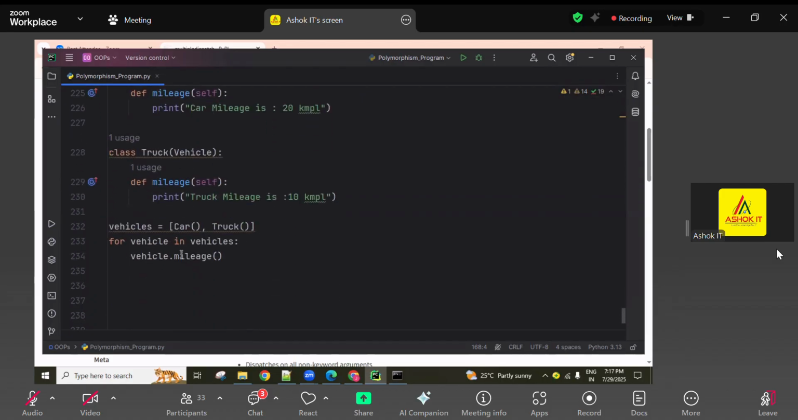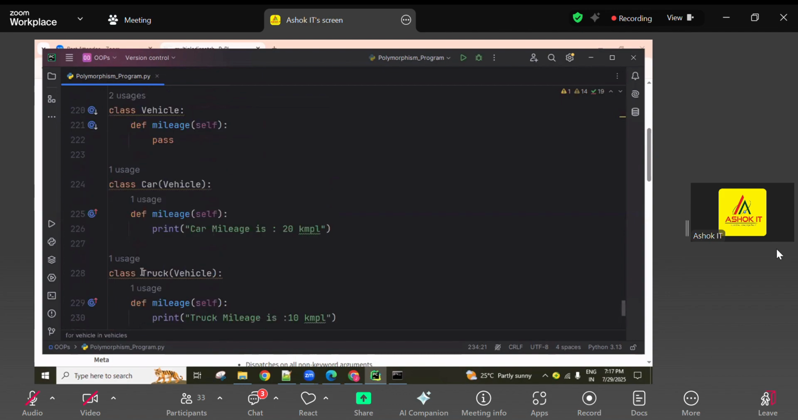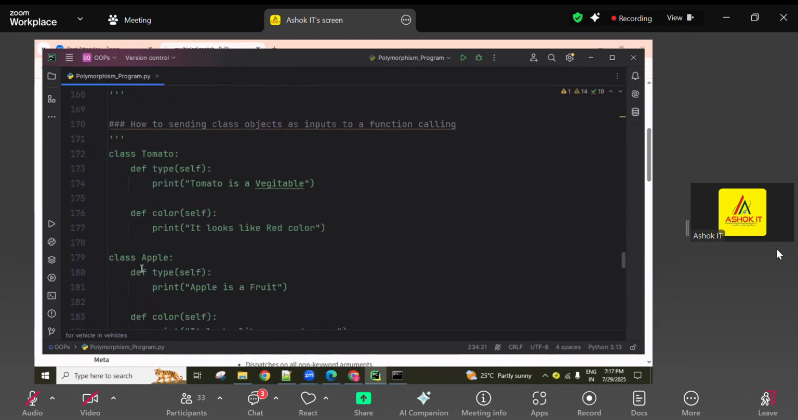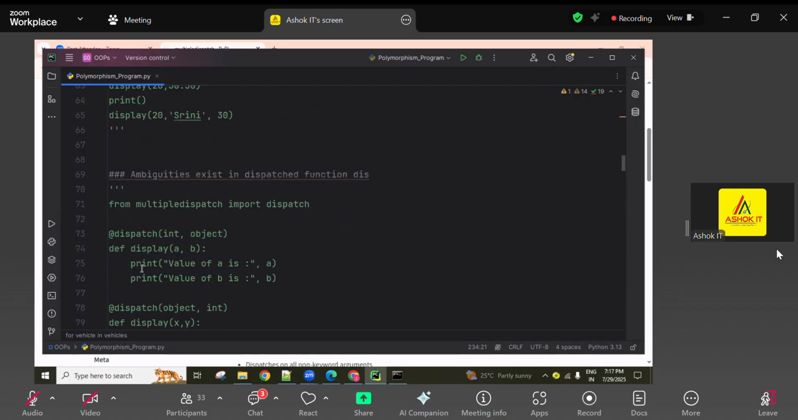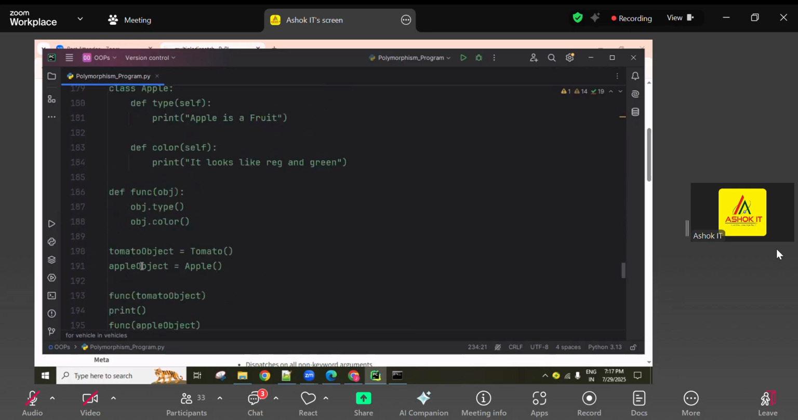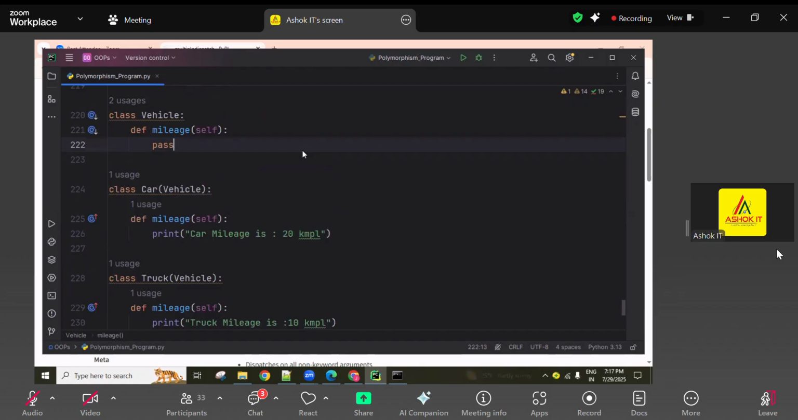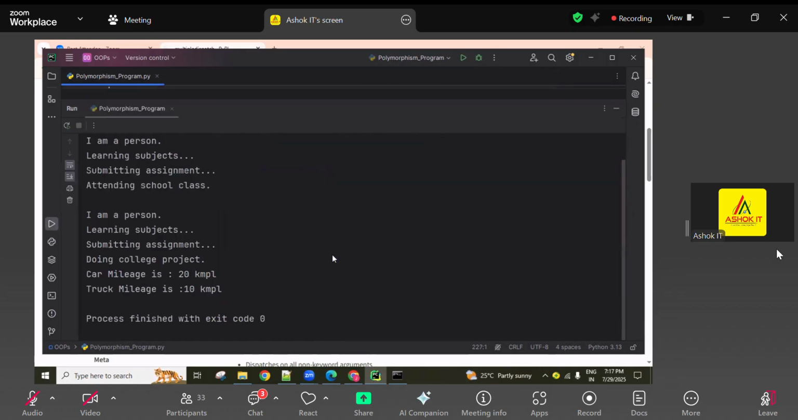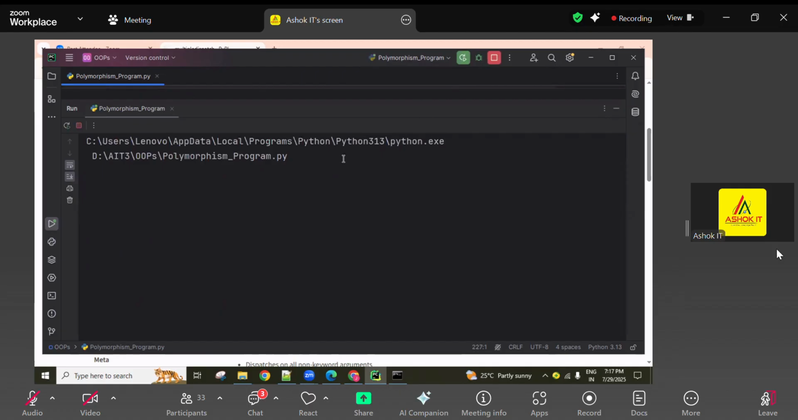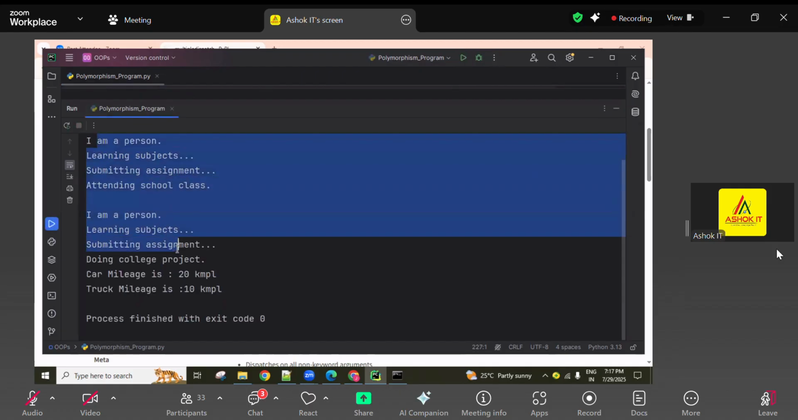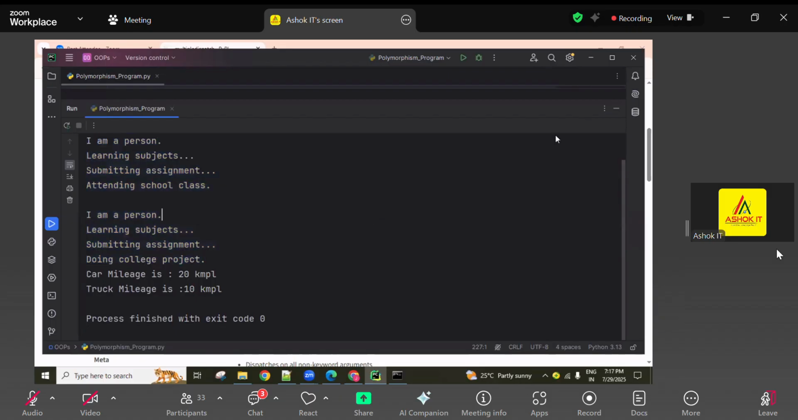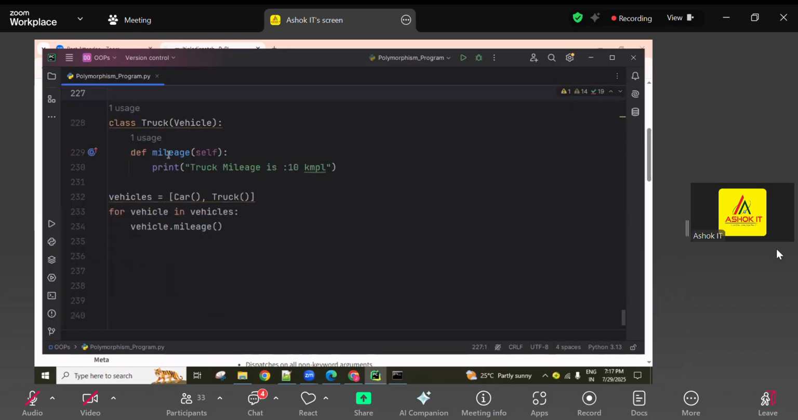Vehicle, car, truck, a list of vehicles there. Every vehicle we get, we call that vehicle's mileage method. Why is the above output coming? Can anyone identify it? This one is loading from the previous program. Maybe the batch is sleeping. Okay, no problem. Like this, you can do it, guys.